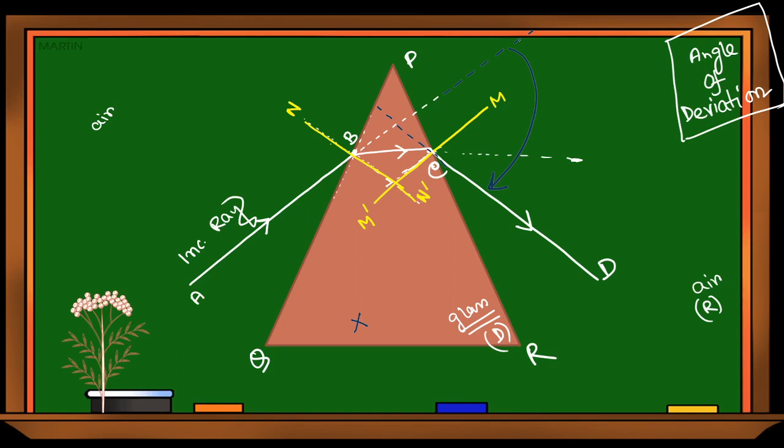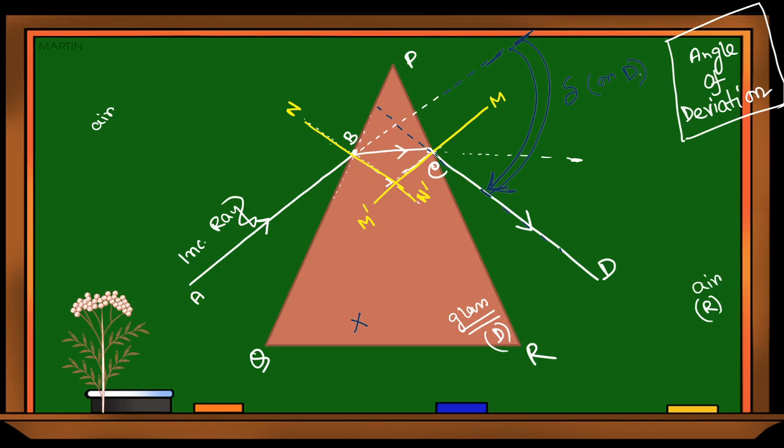In place of going in that path, light is going in such a way. It means this much deviation is there in the light. Because it is an angle, this is known as the angle of deviation. It is denoted by the delta sign or by capital D.